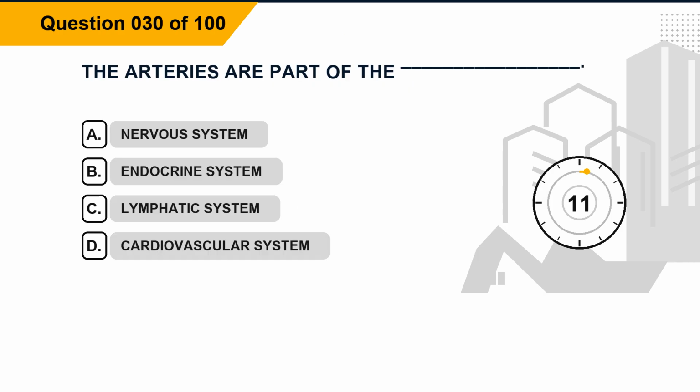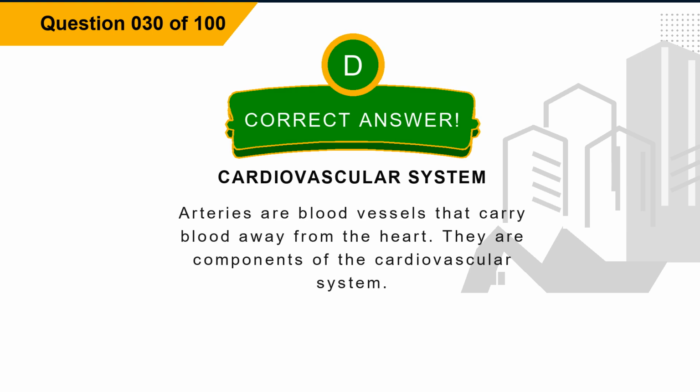Question 30. The arteries are part of the blank. Option A, nervous system. Option B, endocrine system. Option C, lymphatic system. Option D, cardiovascular system. The correct answer is option D, cardiovascular system. Explanation. Arteries are blood vessels that carry blood away from the heart. They are components of the cardiovascular system.